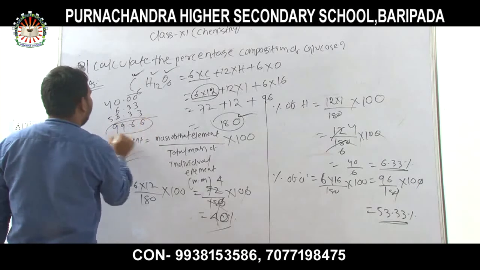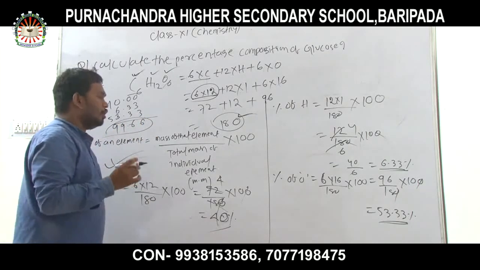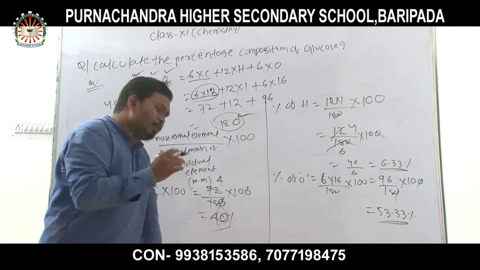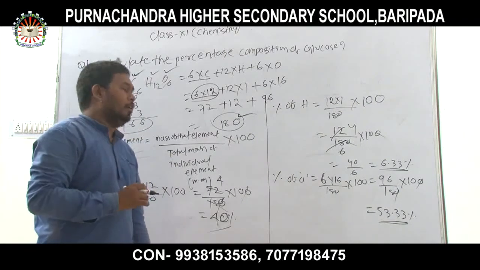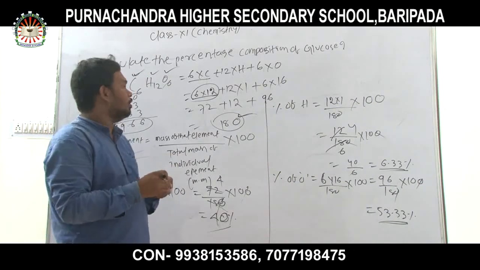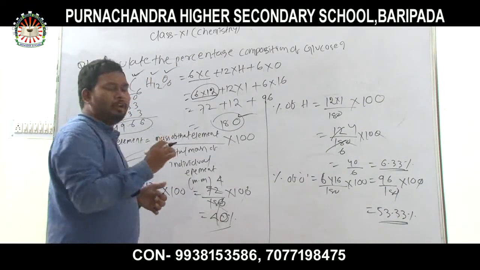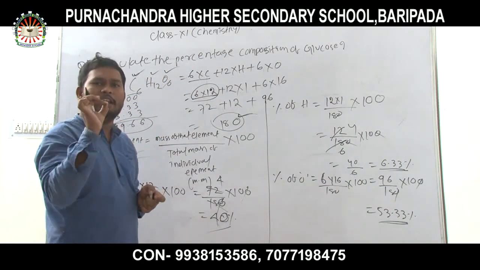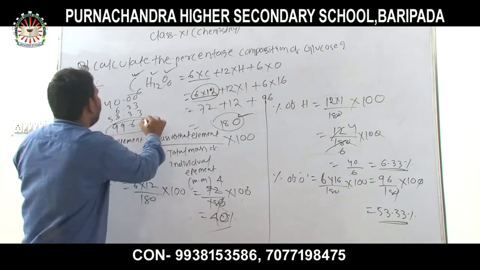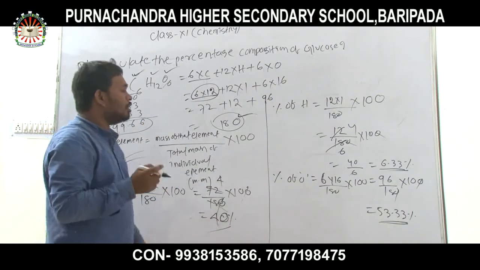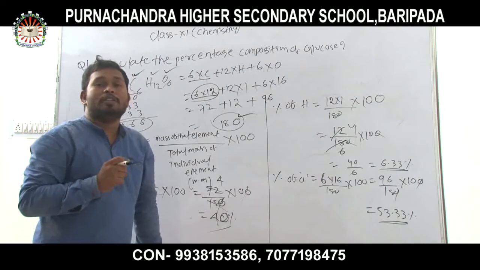So 99.66%. In the case of solids, some defect is also present. Thus, its total percentage composition is not 100 but nearly equal to 100. 99.66. Thus, our calculation is right.